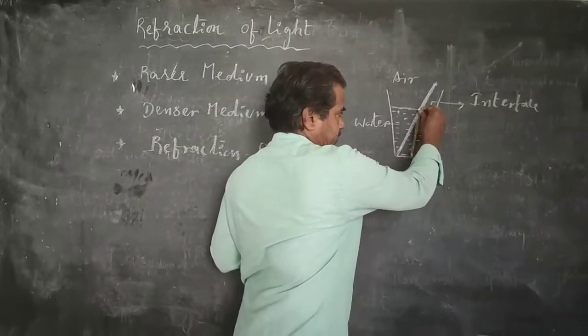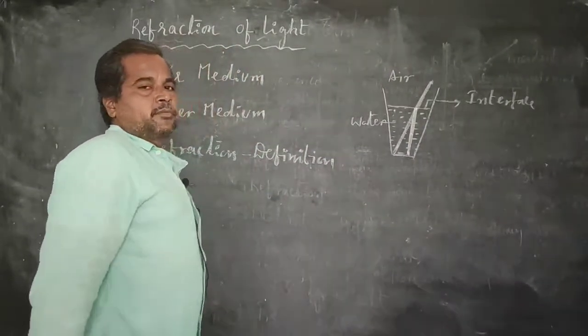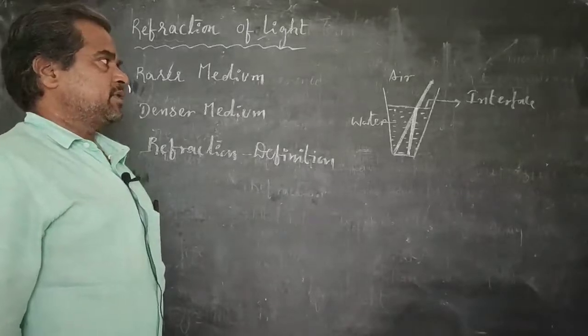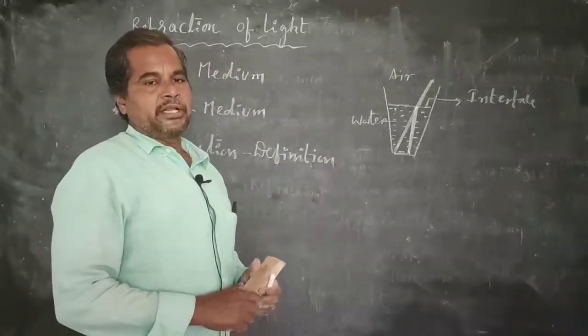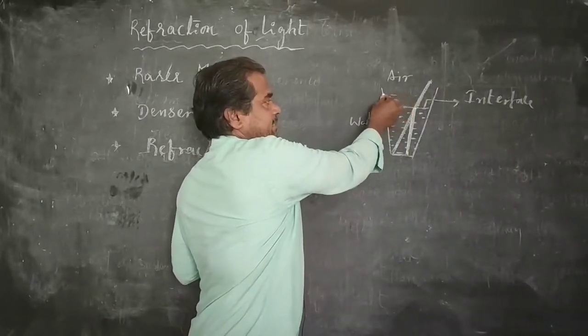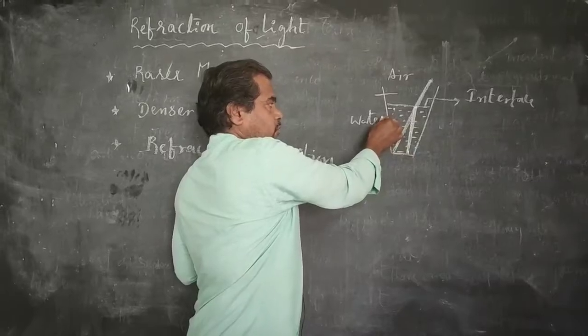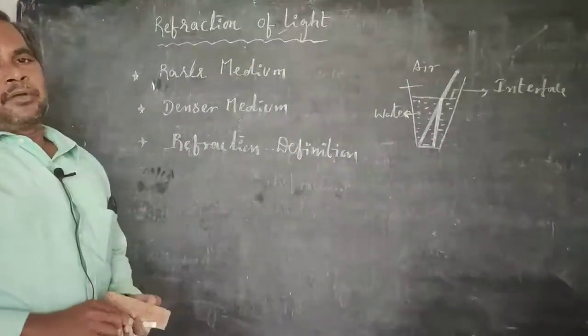Why did this happen? Why does this rod seem like it is bending in the water? Because of refraction. Refraction is one property of the light. It occurs only in the transparent mediums. Here, two mediums. One is air and another one is water. Both are transparent mediums.